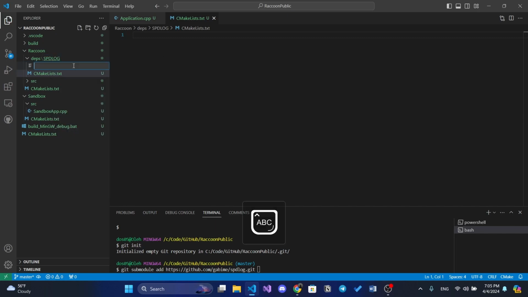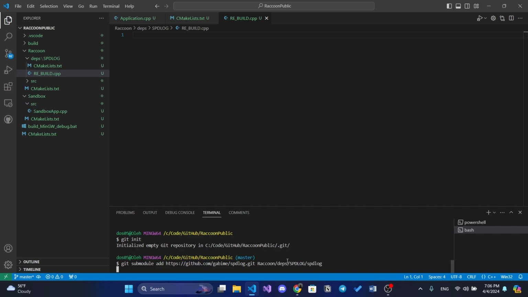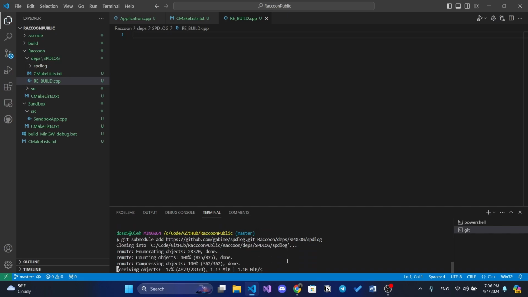We also need some kind of, I think it's called, Raccoon engine build, inside of the Raccoon repository on GitHub. So let's just add it. We need to add it inside of Raccoon depths and then spdlog, and it will be spdlog. That will be the name of this folder. So okay, we will just clone everything.